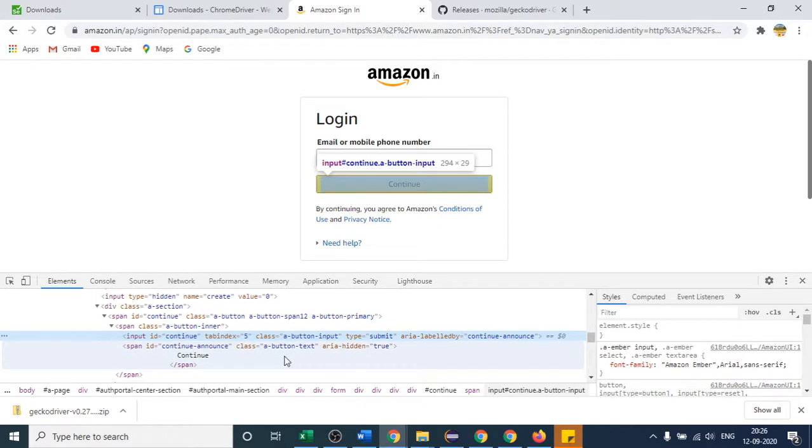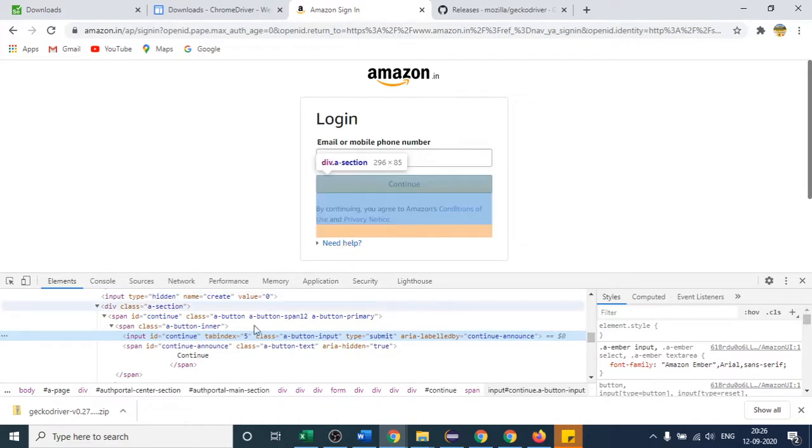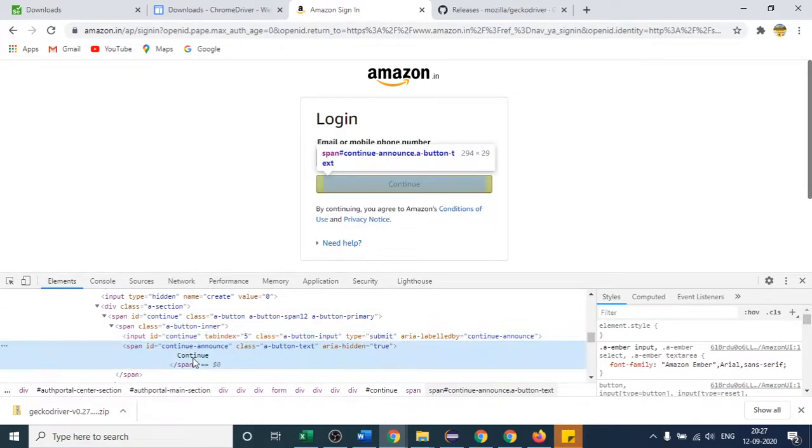One more thing here. If I place my mouse here and then here, you can see the text is changing on the top. It is selecting that entire button. The text "Continue" is written here.